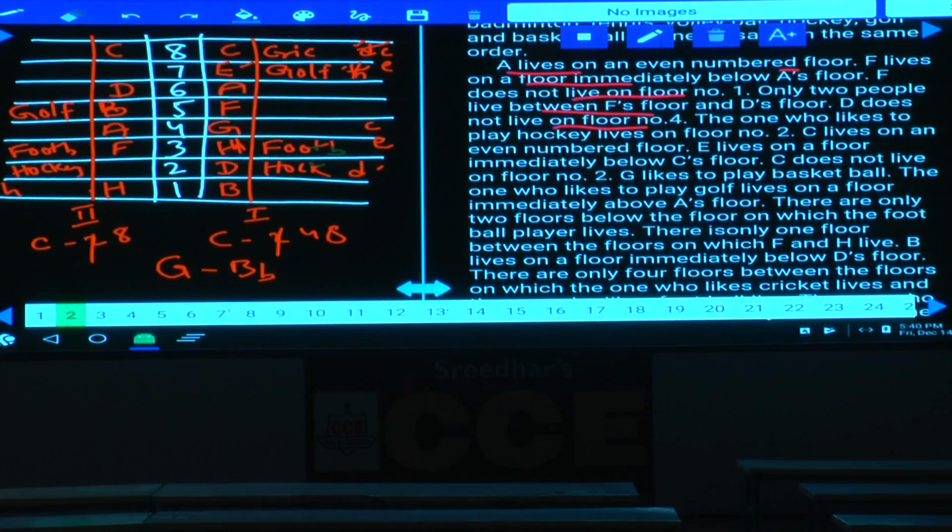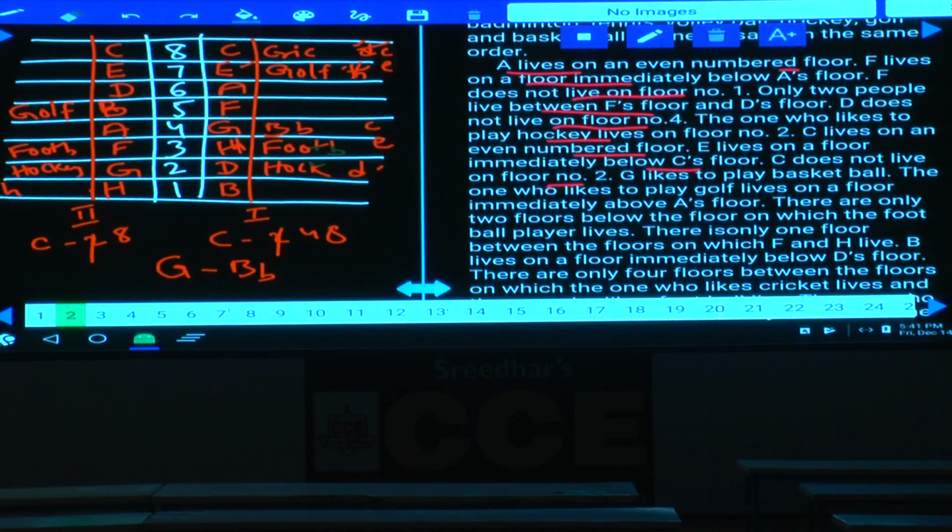The one who likes to play hockey lives on floor number 2. And C lives on an even number floor. C is on an even number floor, C is 8th floor. E lives on a floor immediately below C's floor. E lives immediately below G's floor. And as E is here, then who is the other person left over? G is the person left over. And C does not live on floor number 2. G likes to play basketball. Now G plays basketball.